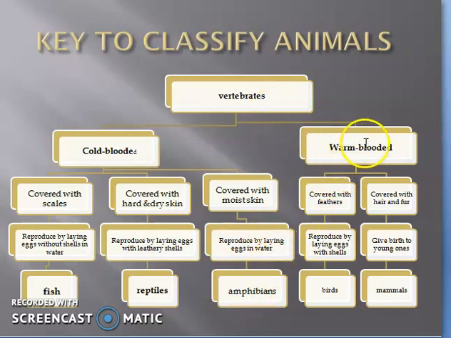Fine. Here another type of vertebrates are warm-blooded animals. Warm-blooded animals are further divided into 2 groups, like covered with feathers and covered with hair and fur. The warm-blooded animals that are covered with feathers reproduce by laying eggs with shells, and they are birds. And the warm-blooded animals that have hair and fur on their body give birth to the young ones, means they don't lay eggs, and these are mammals. Okay, so this was about vertebrates.